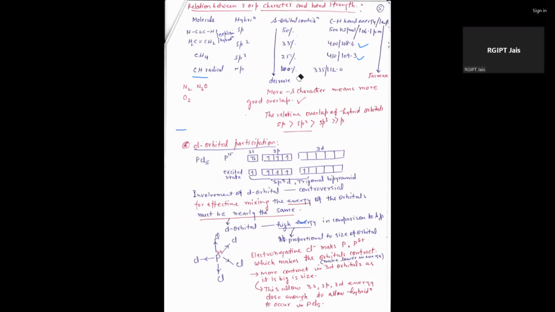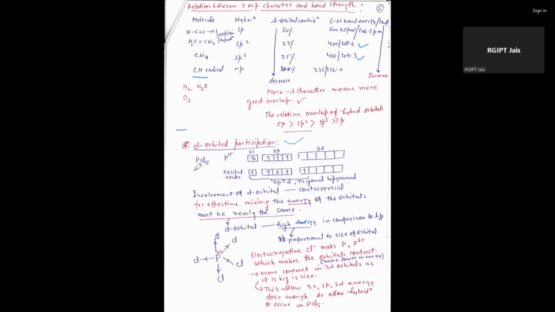Then we can conclude that more s character means more overlapping, meaning the mixing of s and p orbital is highly good. If we take the relationship between the hybrid orbitals, the overlapping is maximum in case of sp, after that sp2, and then sp3, and then p orbital. Next concept is participation of a d orbital. Participation of a d orbital means in bonding.